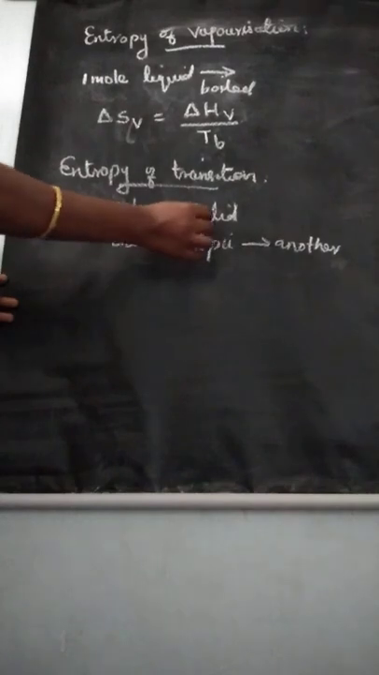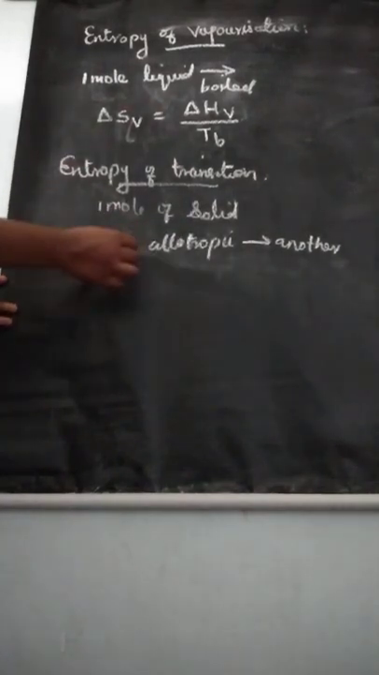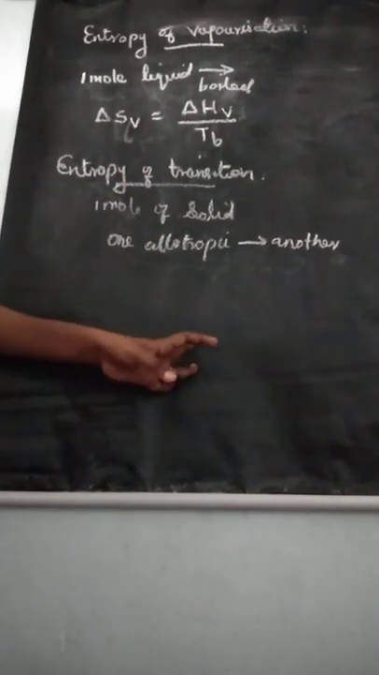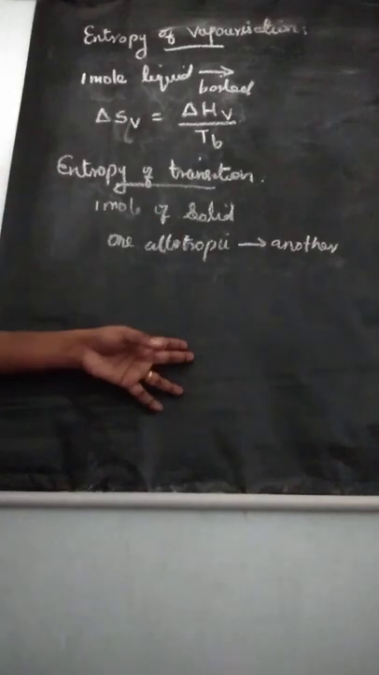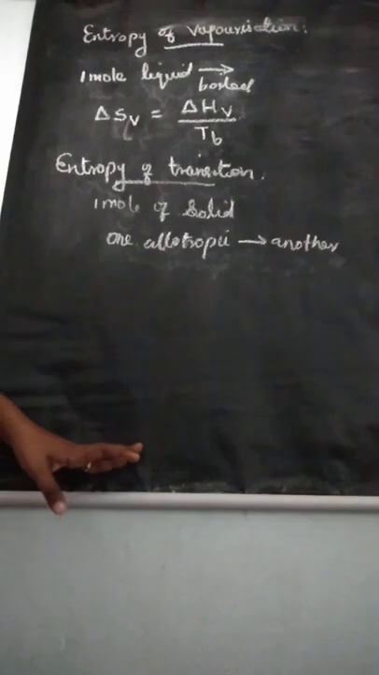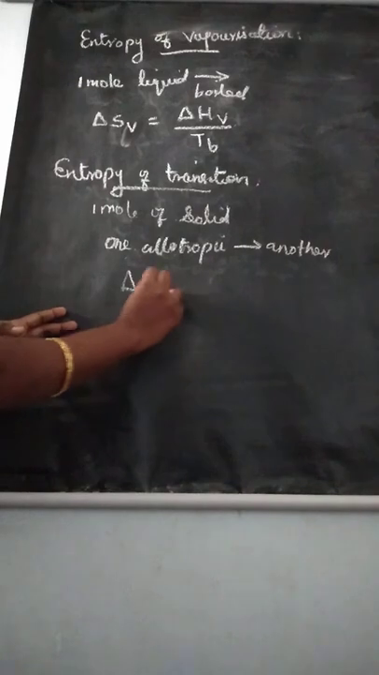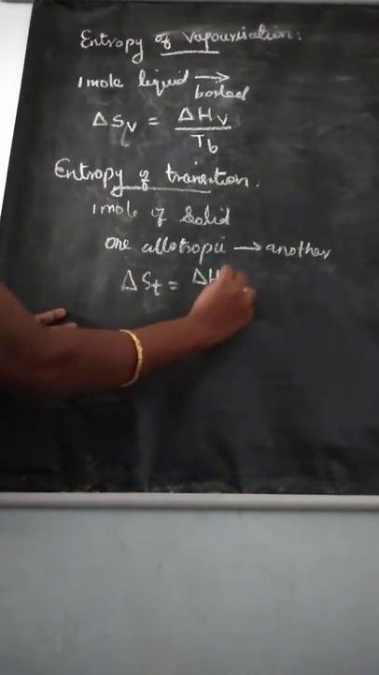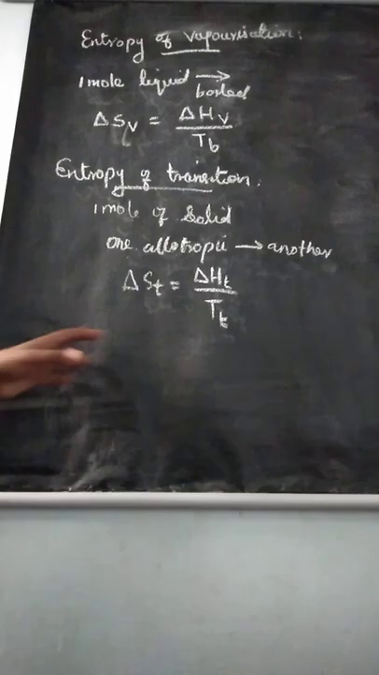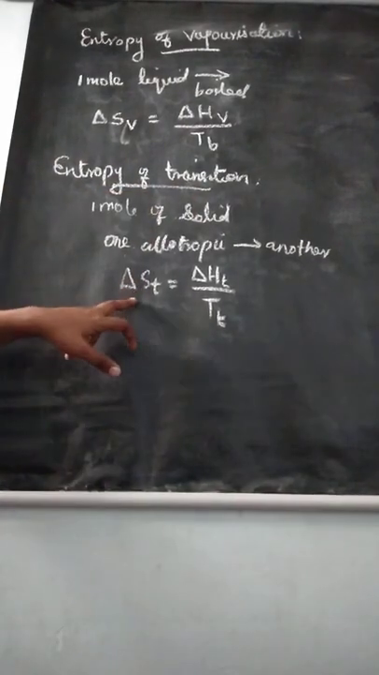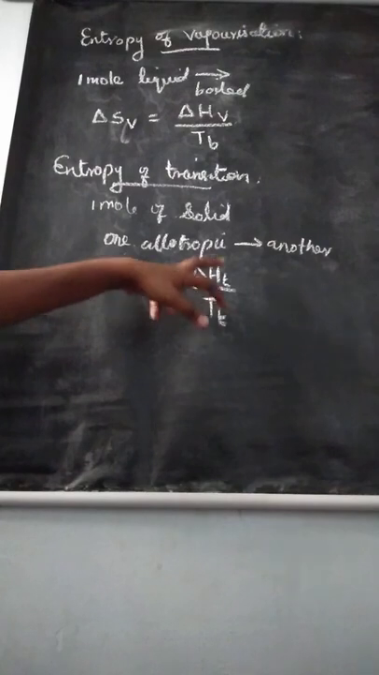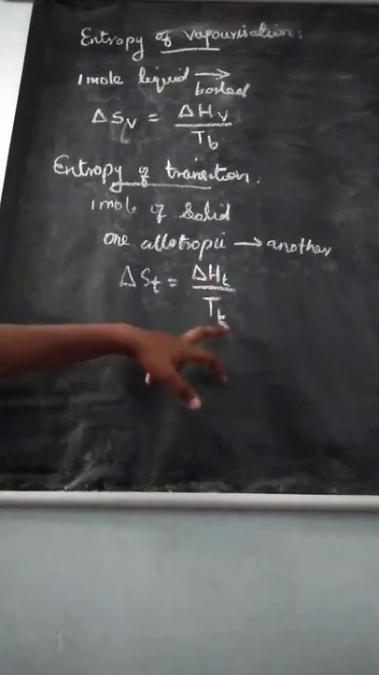So entropy of transition means when 1 mole of solid changes irreversibly from one allotropic form to another allotropic form, we call it entropy of transition. Understand? So the formula for entropy of transition is delta S T equal to delta H T divided by T. Understand?